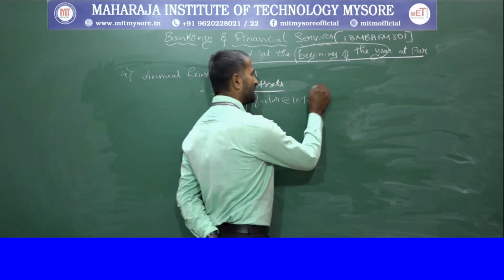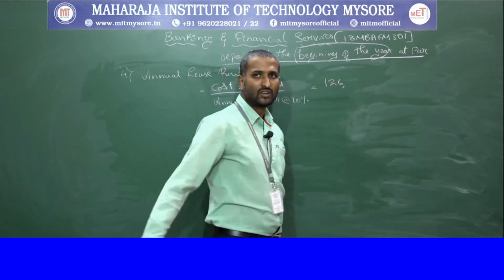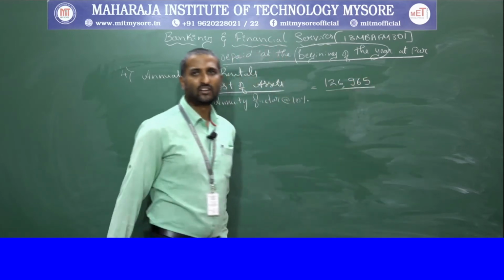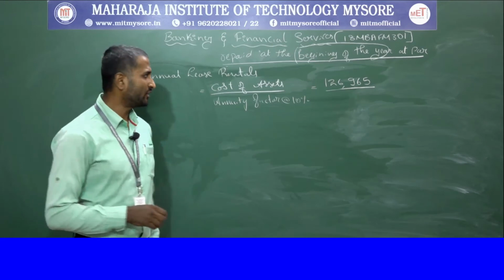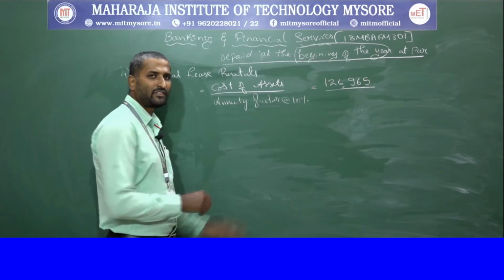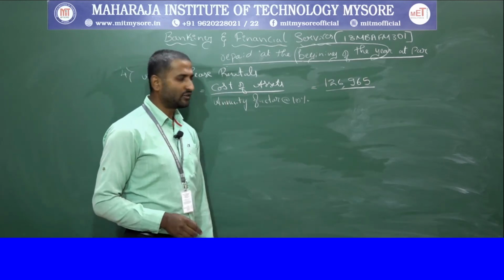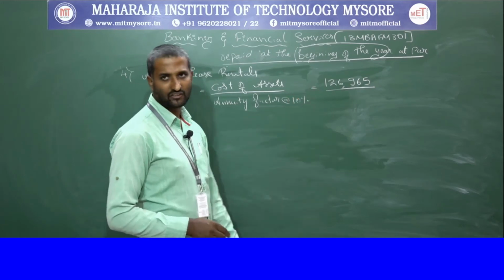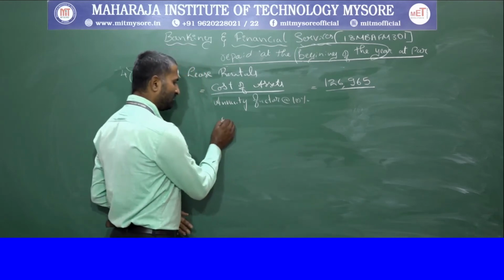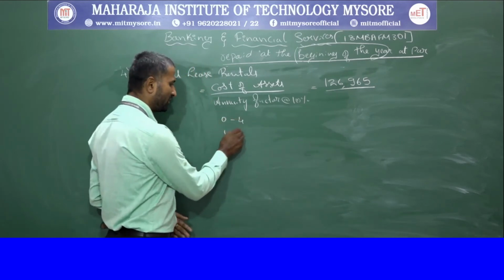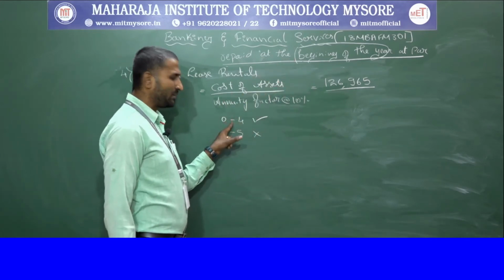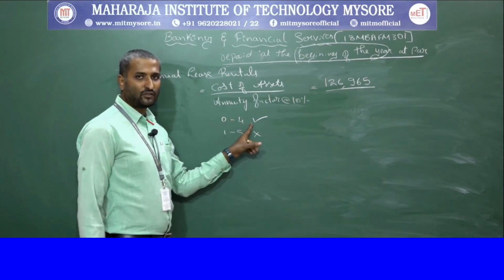We know the investment is 1,26,965, and you should divide it by the annuity factor. As the same, we are considering the beginning of the year, so it becomes n minus 1, so it will start from 0 to 4 years as a consideration of 5 years. Even though the term of the lease is 5 years, it will start from 0 to 4, not from 1 to 5. So when it is given at the beginning of the year, you need to take a consideration of 0 to 4.